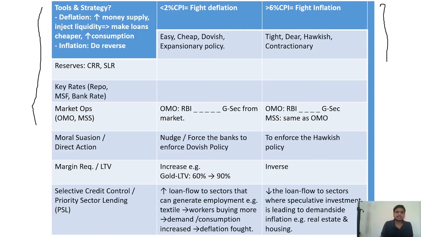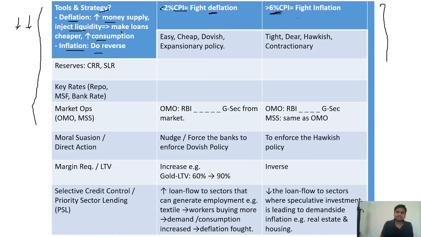So, tools and strategy. As I have told you, during deflation all the rates are decreased, by which the money supply increases, liquidity is injected, loans become cheaper and consumption increases. During inflation, do the reverse. If inflation is less than 2% CPI, RBI has to fight deflation.